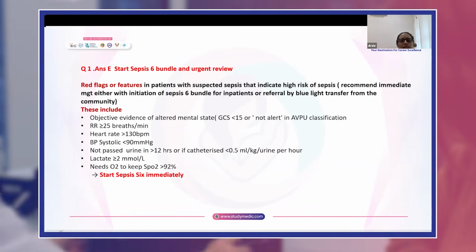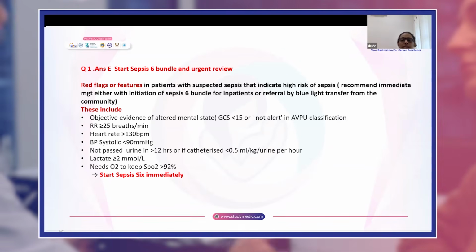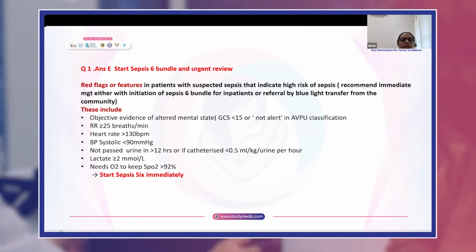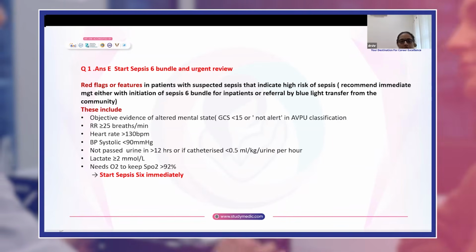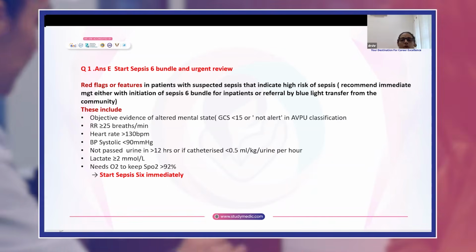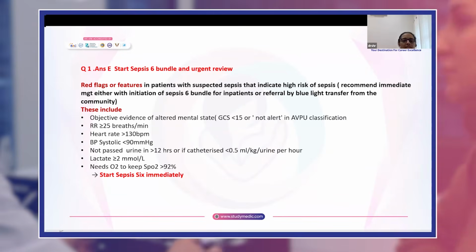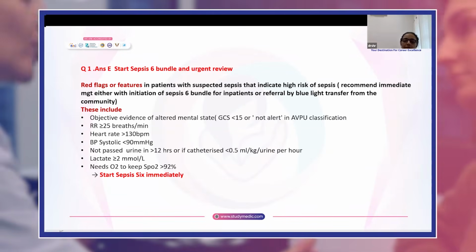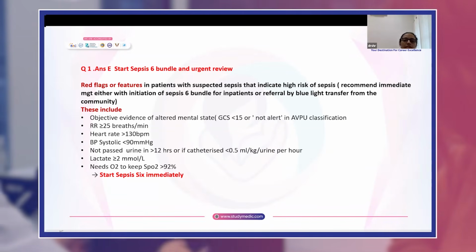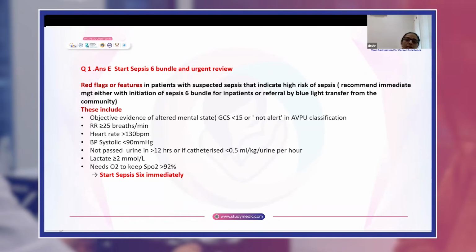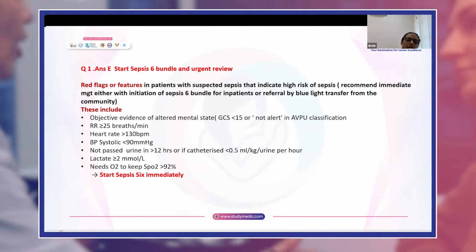Now, red flags are features in patients with suspected sepsis that indicate high risk of sepsis. These patients need immediate management, either with initiation of the Sepsis 6 bundle for inpatients or referral by blue light transfer from the community. Signs include objective evidence of altered mental state, Glasgow Coma Scale less than 15 or not alert in the AVPU classification.